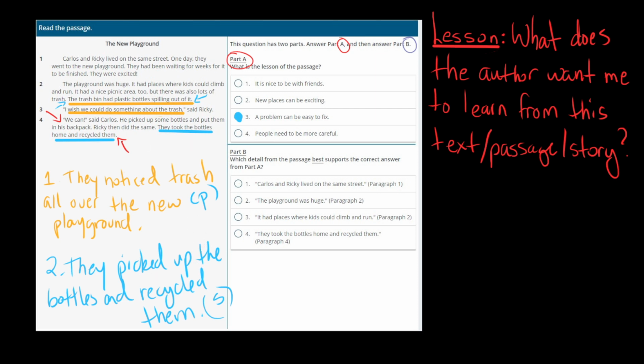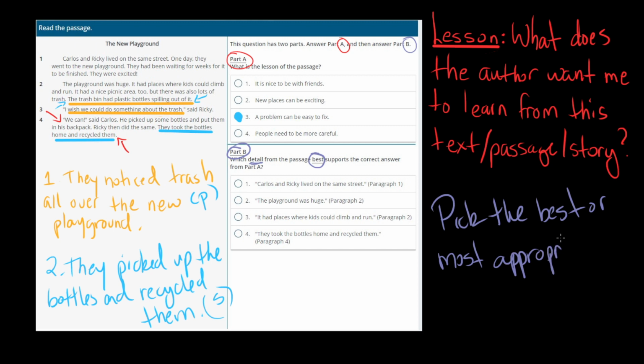So let's move on to part B now. It says, which detail from the passage best supports the correct answer from part A? So best means exactly that. Pick the best or most appropriate answer. There could be more than one that makes sense. There could be more than one that you go, well, these are kind of both right. But you need to ask yourself, which one best answers?